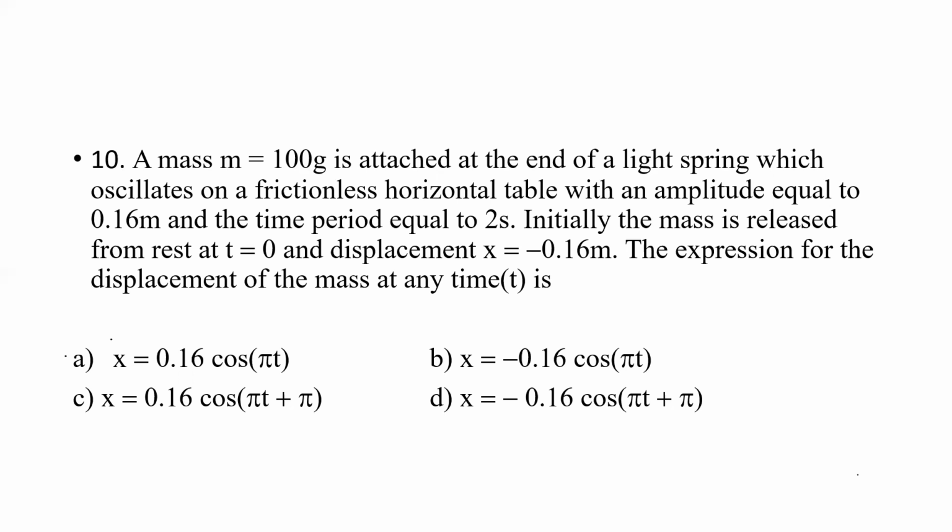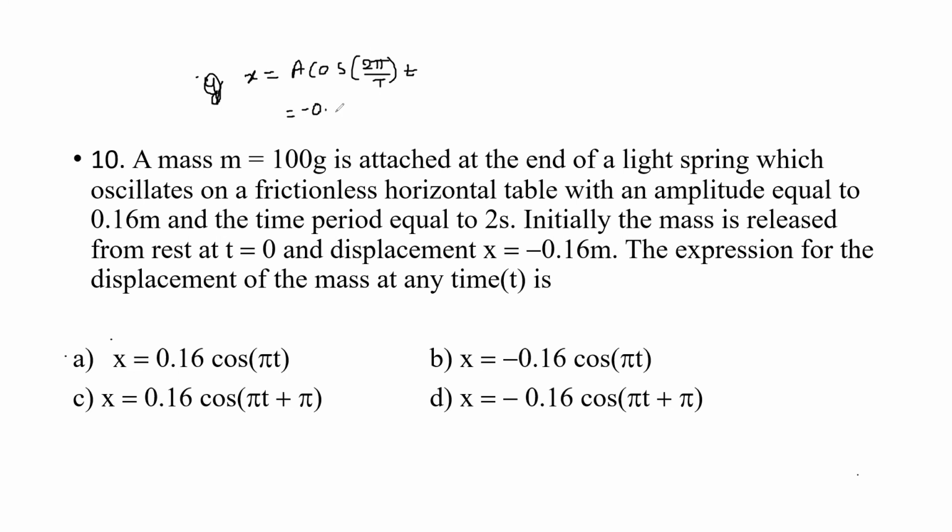For horizontal motion, the standard equation is x equals a cos 2 pi by T into small t. So what is the value of a? Minus 0.16, and T is equal to this 2 seconds. Okay, so substitute the value.